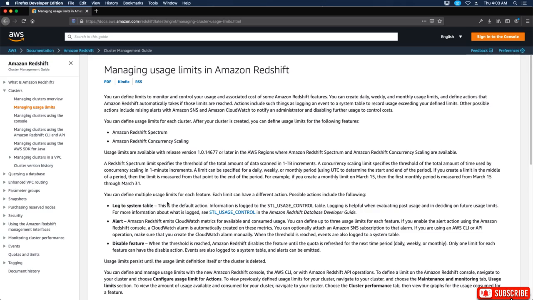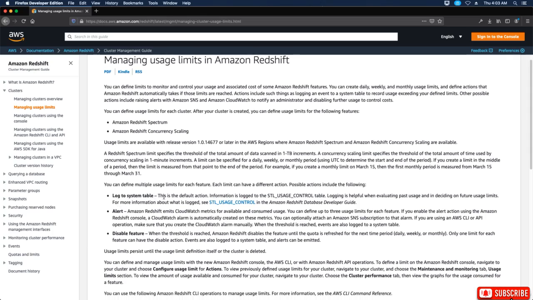You can define multiple usage limits for each feature. Each limit can have a different action. Possible actions include the following: log to system table. So this is the default action. Information is logged to the STL usage control table. Logging is helpful when evaluating past usage and in deciding on future usage limits. For more information about what is logged, see the STL usage control in the Amazon Redshift database developer guide.